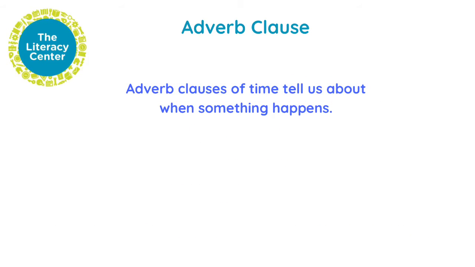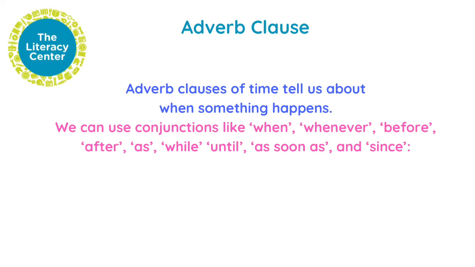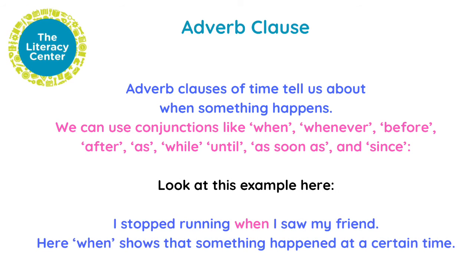First, let's talk about adverb clause of time. Adverb clauses of time tell us about when something happens. We can use conjunctions like when, whenever, before, after, as, while, until, as soon as, and since. Can we see some examples to understand this one? Look at this example here. I stopped running when I saw my friend. Here, when shows that something happened at a certain time. That's why we call it adverb clause of time.